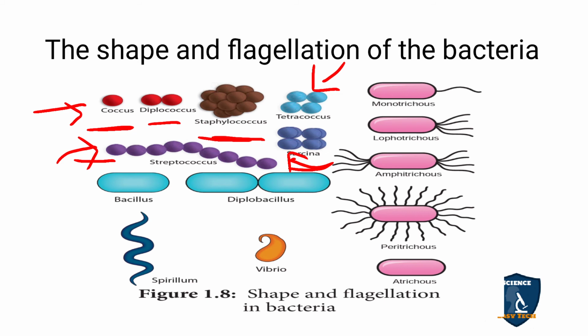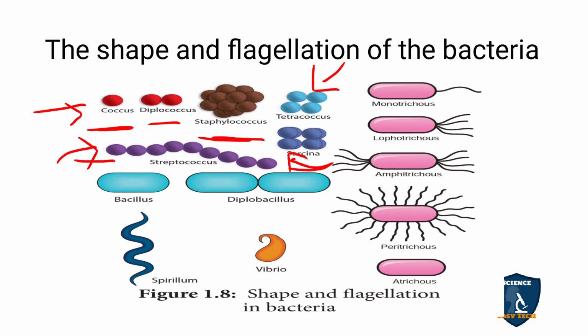If you have 2 cocci, then it is Diplococcus. If you have a group of cocci, it is called Staphylococcus. If you have 4 cocci, it is called Tetracoccus. If it is any different shape, it is called Sarcinae. If the cocci are present in a chain, then it is called Streptococcus.